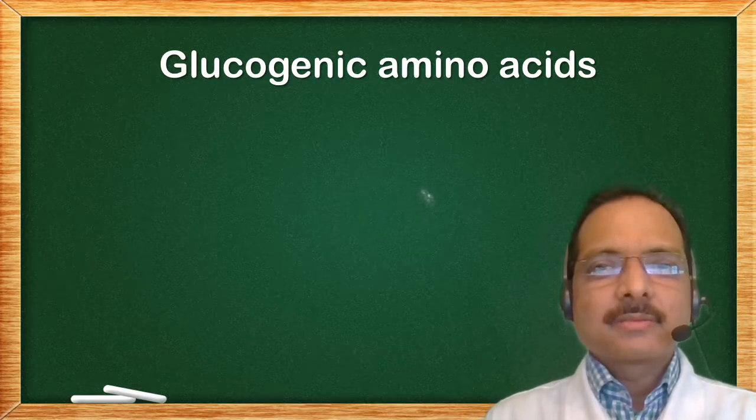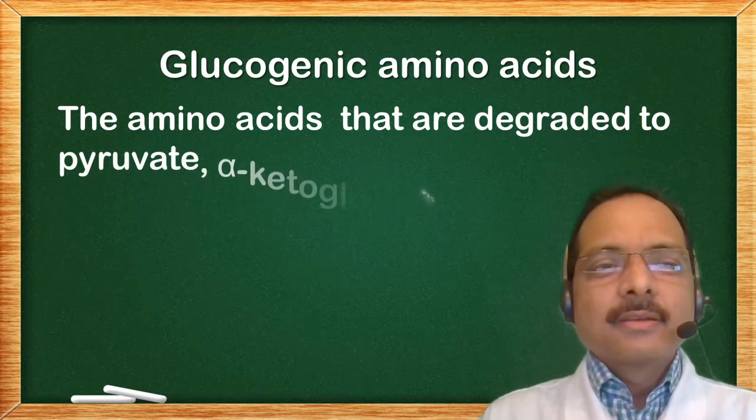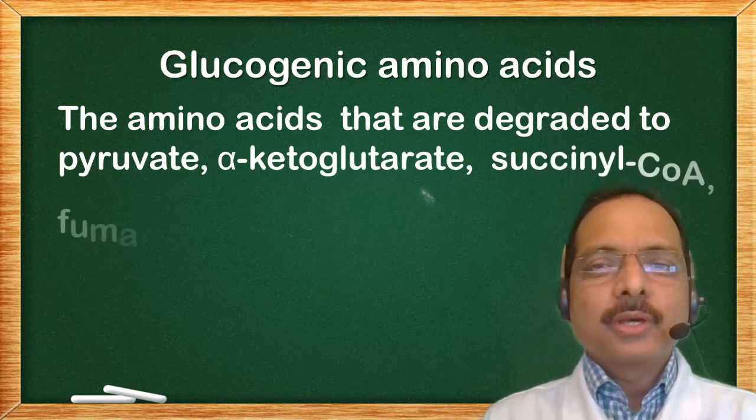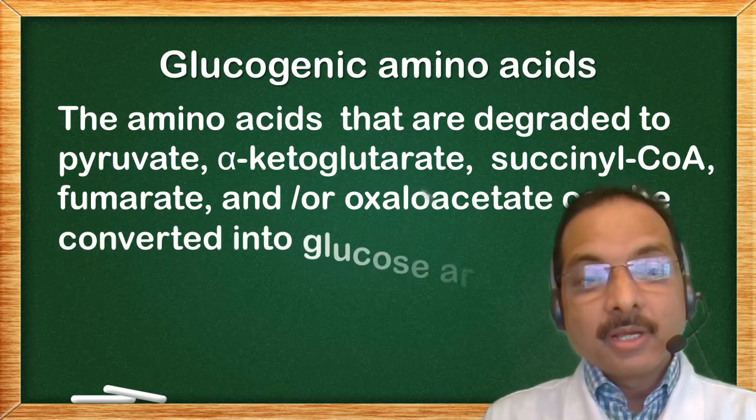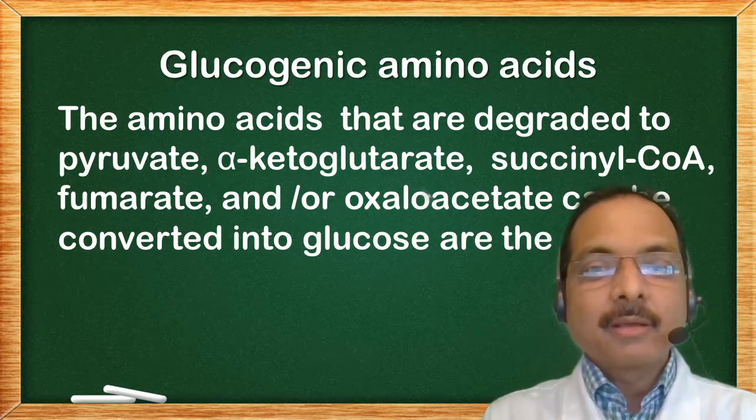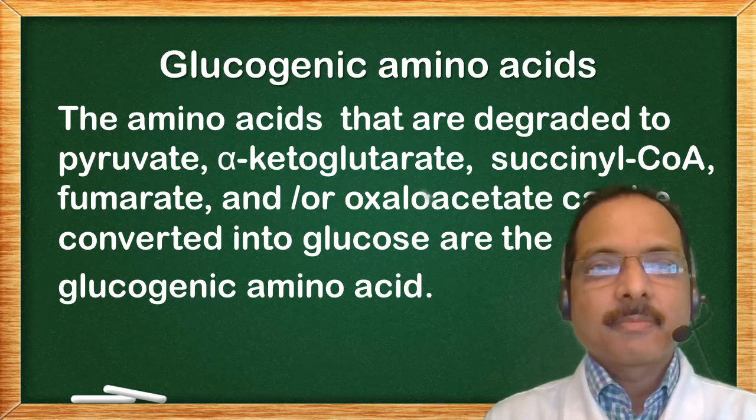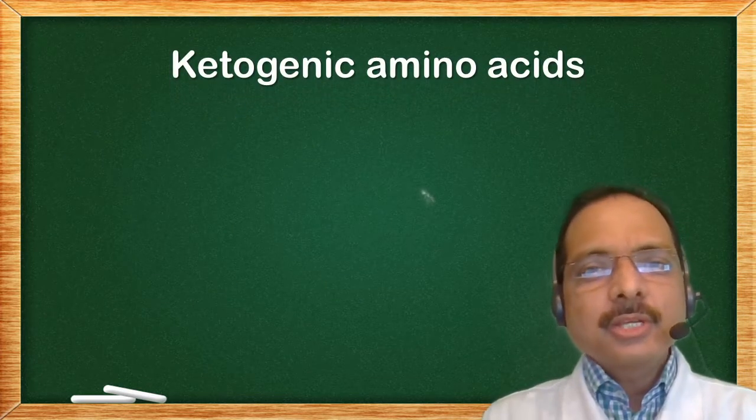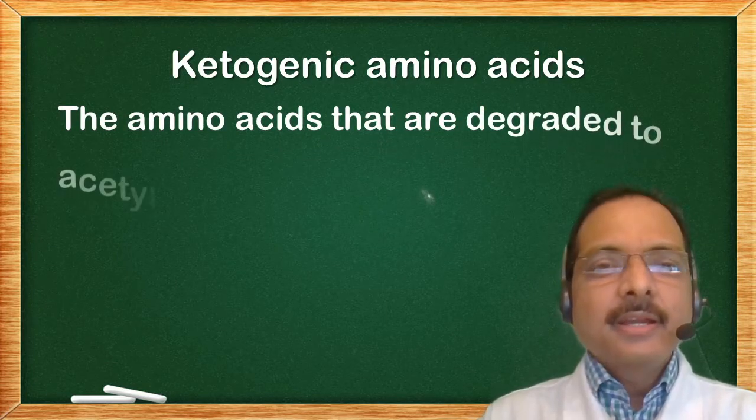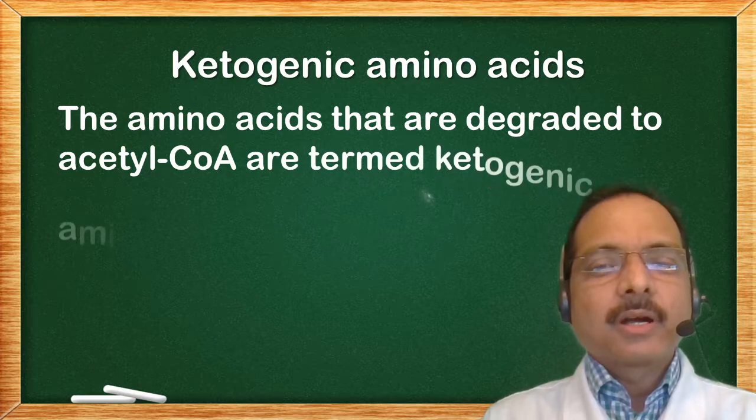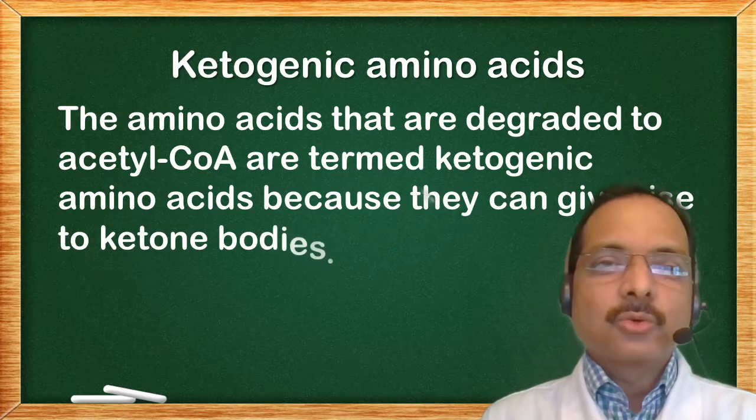Glucogenic amino acids. The amino acids that are degraded to pyruvate, alpha-ketoglutarate, succinyl-CoA, fumarate and or oxaloacetate can be converted into glucose via gluconeogenic pathways and are the glucogenic amino acids. Ketogenic amino acids. The amino acids that are degraded to acetyl-CoA are termed ketogenic amino acids because they can give rise to ketone bodies.